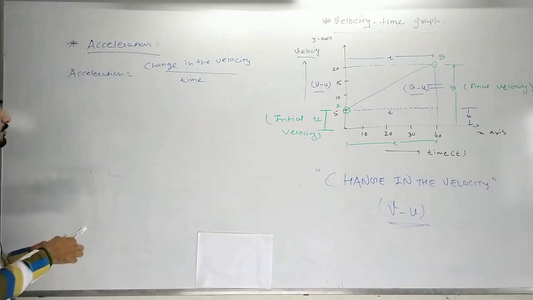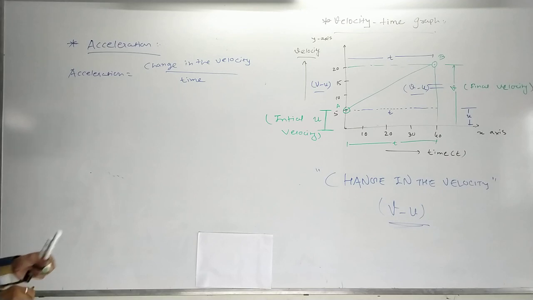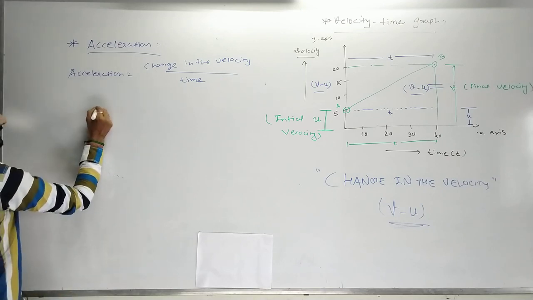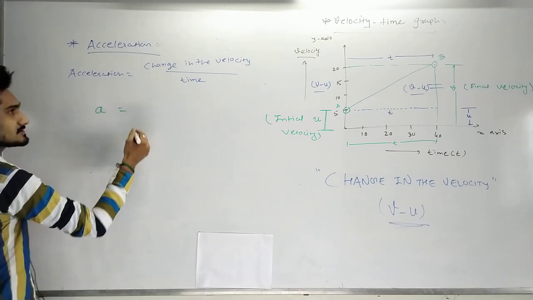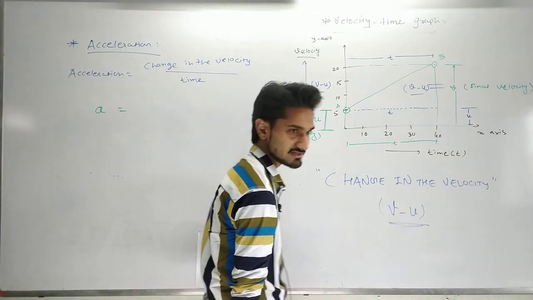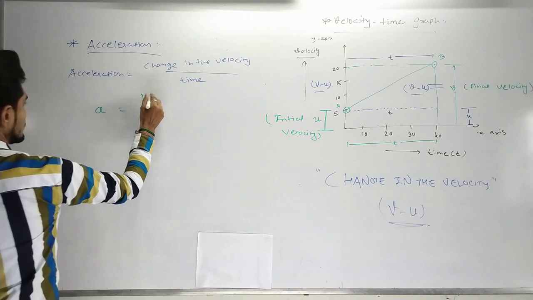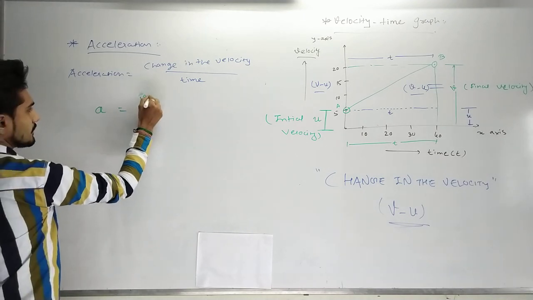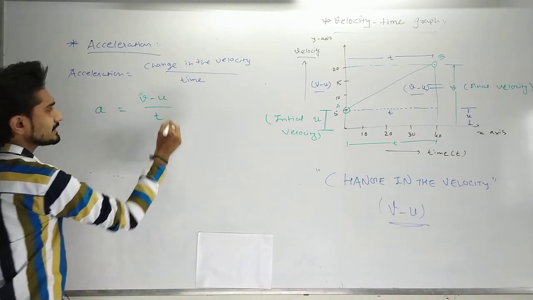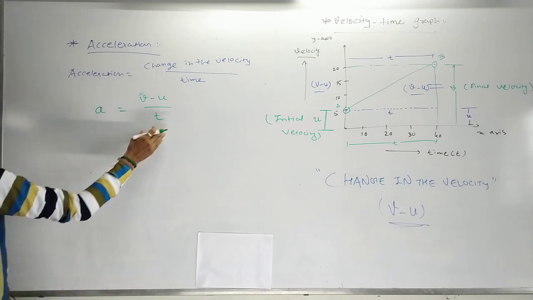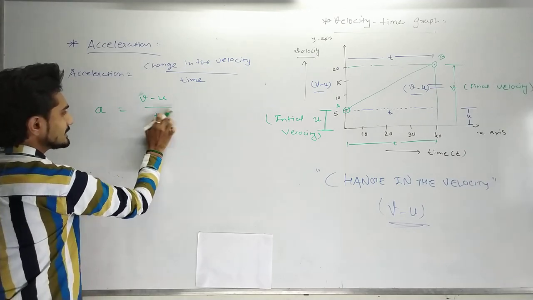Now we are going to put it in short symbolic representation. Acceleration is represented by a, and change in the velocity, how can we measure it? From the graph you can see here, v minus u upon time t.